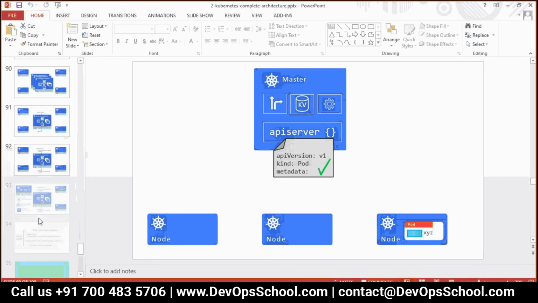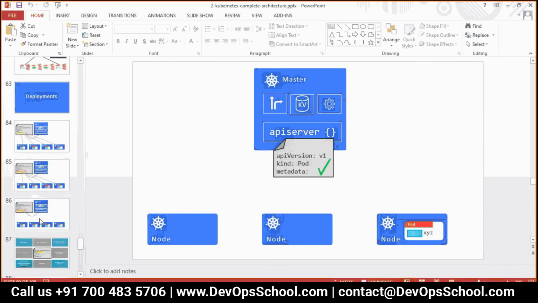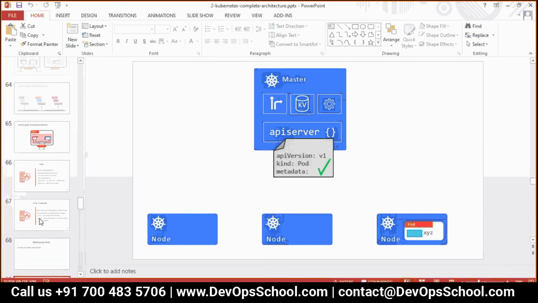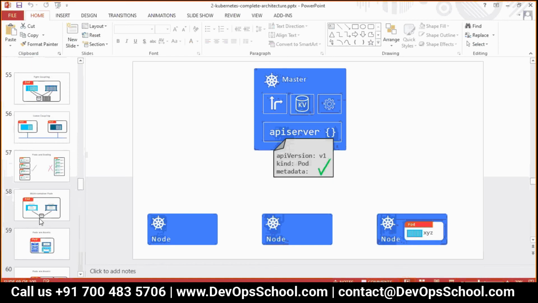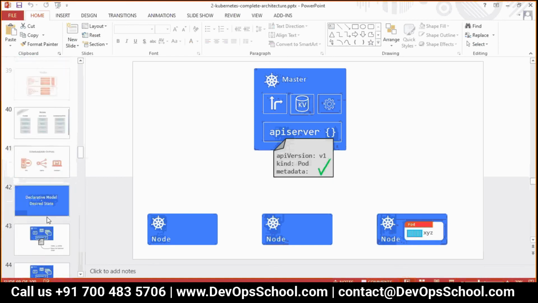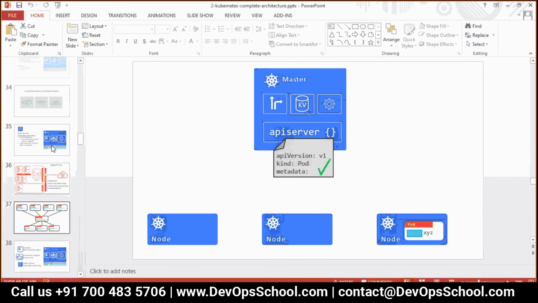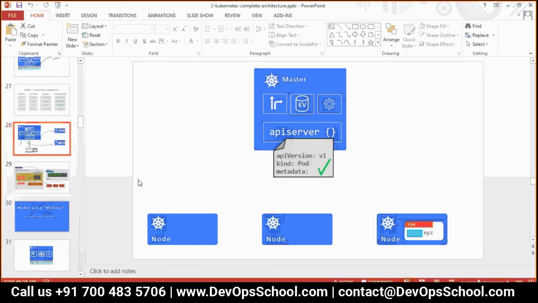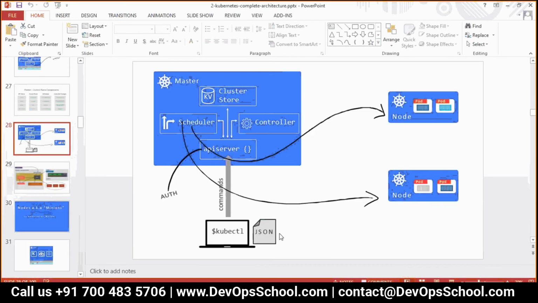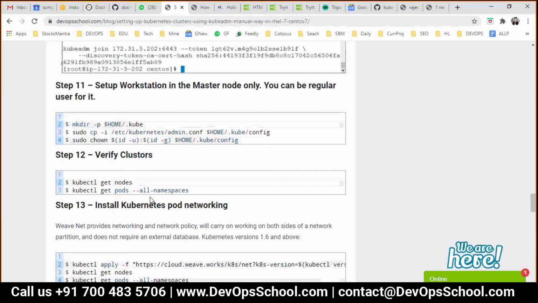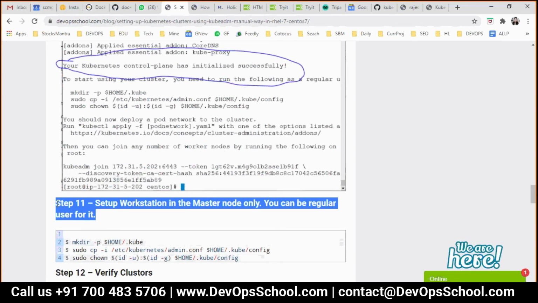There is a difference between workstation and worker. Try to put this image in your mind right now. In the workstation, you have kubectl, master, and worker. All these three are different nodes, but for this demo, the workstation and master we set up in one machine. Now, which steps do you follow to do that? Step number 11.